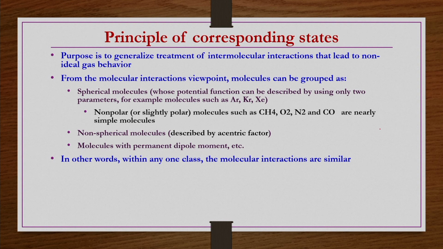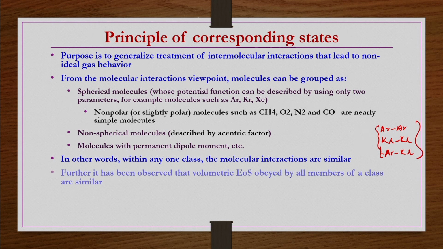If the molecules are spherical, let us say argon, then the Ar-Ar interactions may be similar to krypton, that is Kr-Kr interactions. In such a case it is also possible that Ar-Kr interactions may also be similar. So, then we can group them together in one group. That is, within one class the molecular interactions are similar. If you have different types of non-spherical molecules and their non-sphericity is close to each other, then those molecules can also be kept as one particular group.